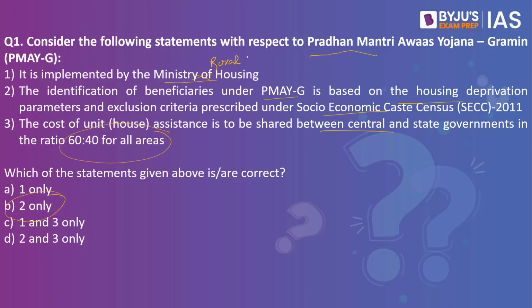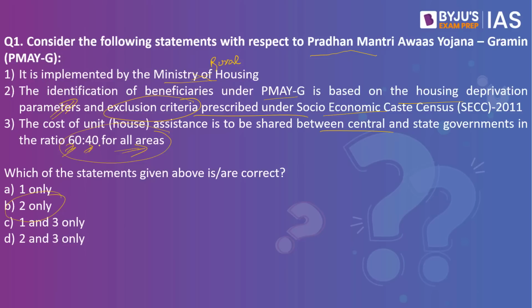When you look into the second statement, yes, the second statement is right. The identification of beneficiaries under PMAY-G is based on the housing deprivation parameters and exclusion criteria prescribed under SECC 2011. So the second statement is right. When you look into the third statement, that third statement is incorrect. That is because when you look at the assistance, this happens to be a centrally sponsored scheme. So you will have contributions made by the central government and certain contributions made by the state governments as well. It is not the same for all areas, which basically means that if you consider the plain areas, then the central government will be contributing about 60%.